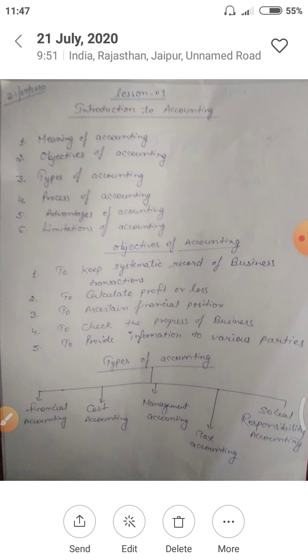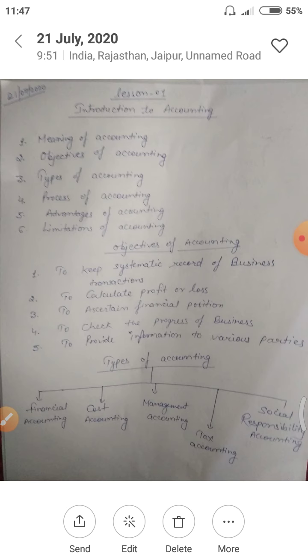So we were on the point of objectives. Third point was to ascertain financial position. Financial position means that at the end of the year, you want to know what the assets of your business are, or what the liabilities of the business are. Liabilities are just the opposite of assets. Assets are those things that will give you cash in the future, but liabilities are those things that you have to pay in the future.